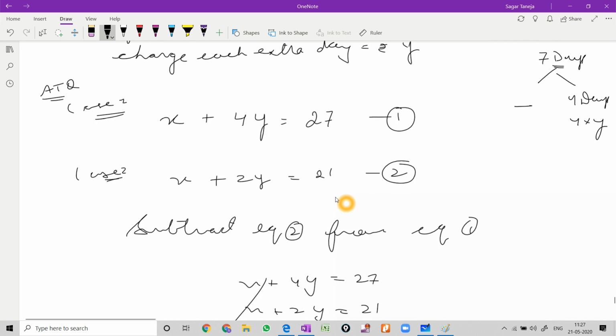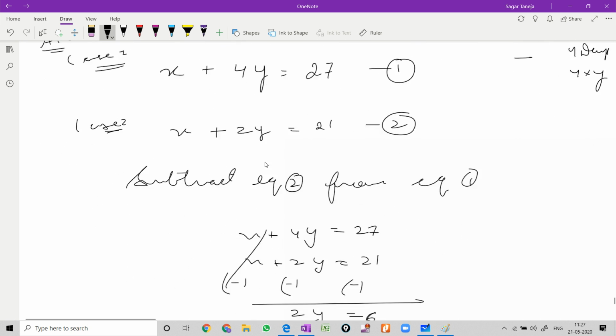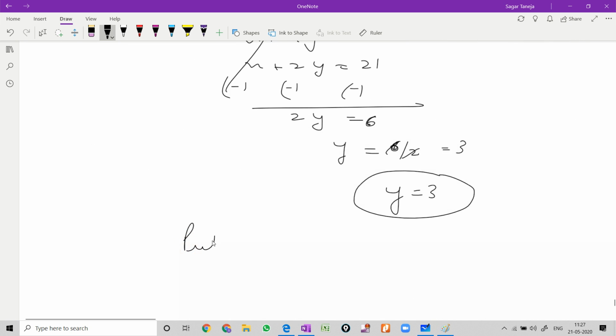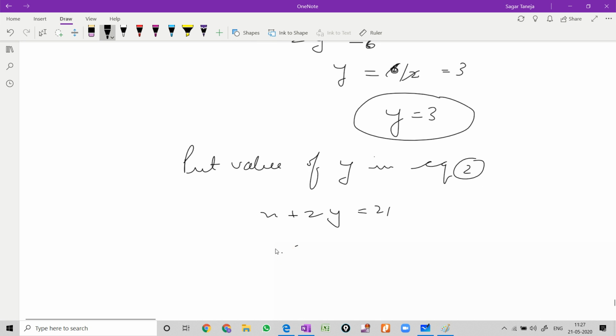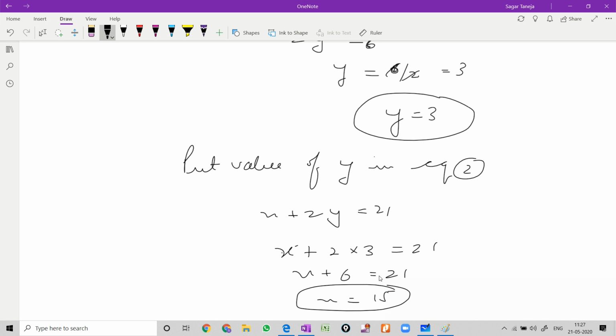So we can take out the value of x in the same way. Put the value of y in any of the equations. I'm just putting the value of y in equation 2, that is x plus 2y is equal to 21. Put the value of y here. x plus 2 into 3 is equal to 21. x plus 6 equals 21. So x is equal to 21 minus 6, that is 15. Value of x is 15.